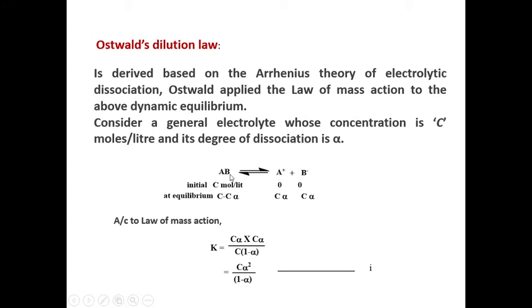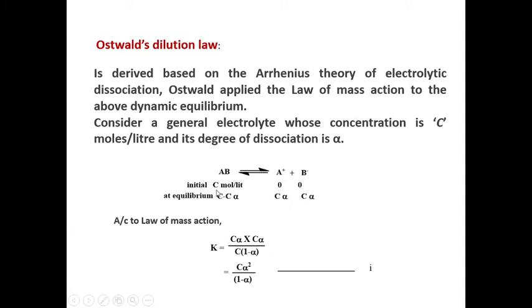Now, let us see the dissociation of a general electrolyte AB. C is the concentration in moles per liter and the degree of dissociation is alpha. Initially the general electrolyte AB concentration is C moles per liter, which is in equilibrium with its ionic species A plus and B minus. At initial conditions the concentration of these fragments is 0. At equilibrium the concentration of electrolyte is C minus C alpha, and C alpha and C alpha for the dissociated species.